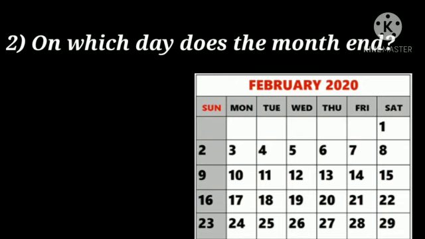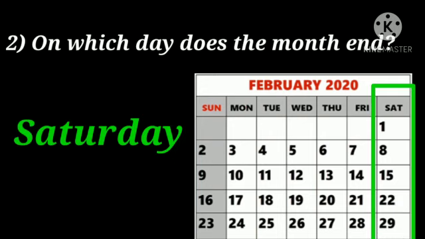Now next question. On which day does the month end? Means the last day of the month. We have to find out. Yes, it is 29. So we have to find out the day and it is Saturday.